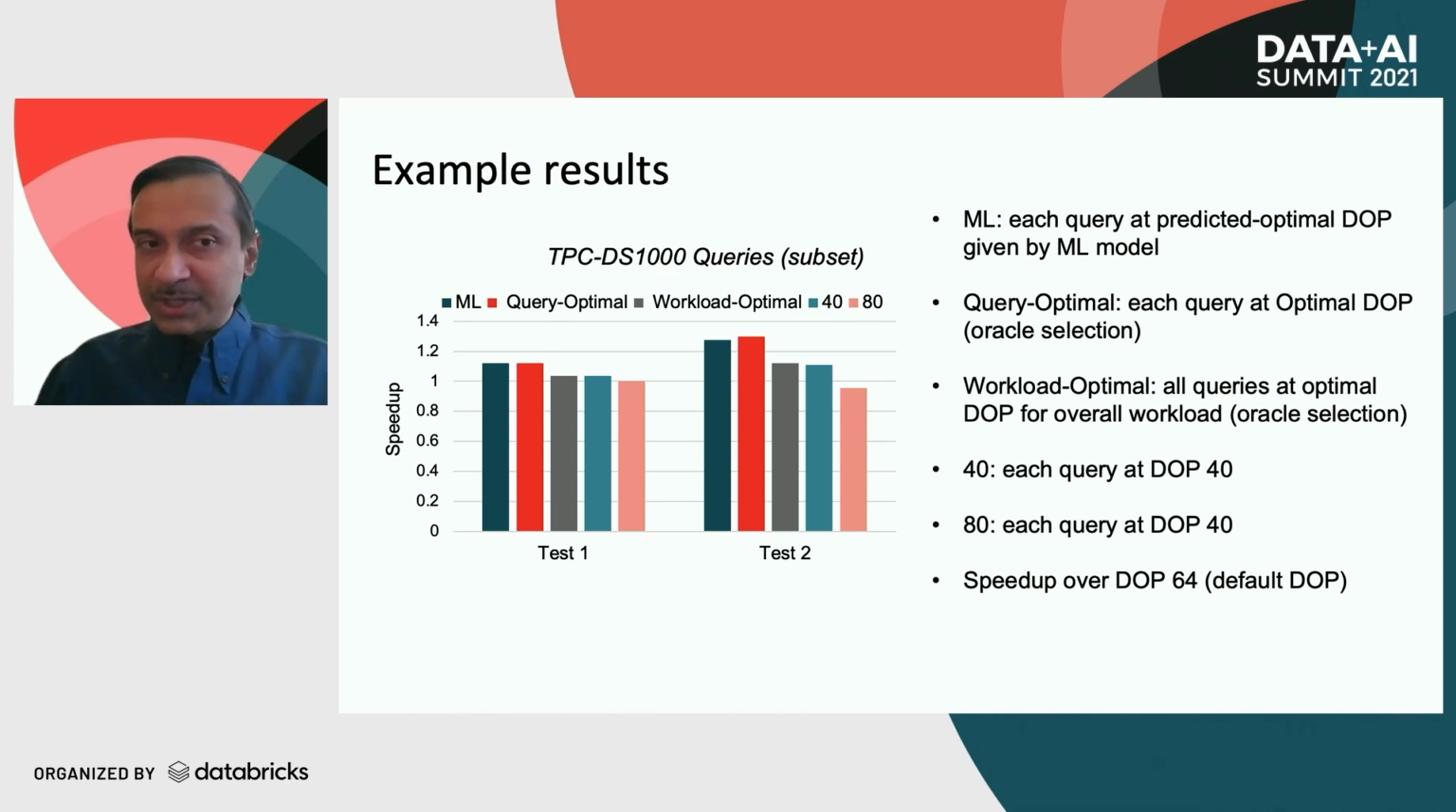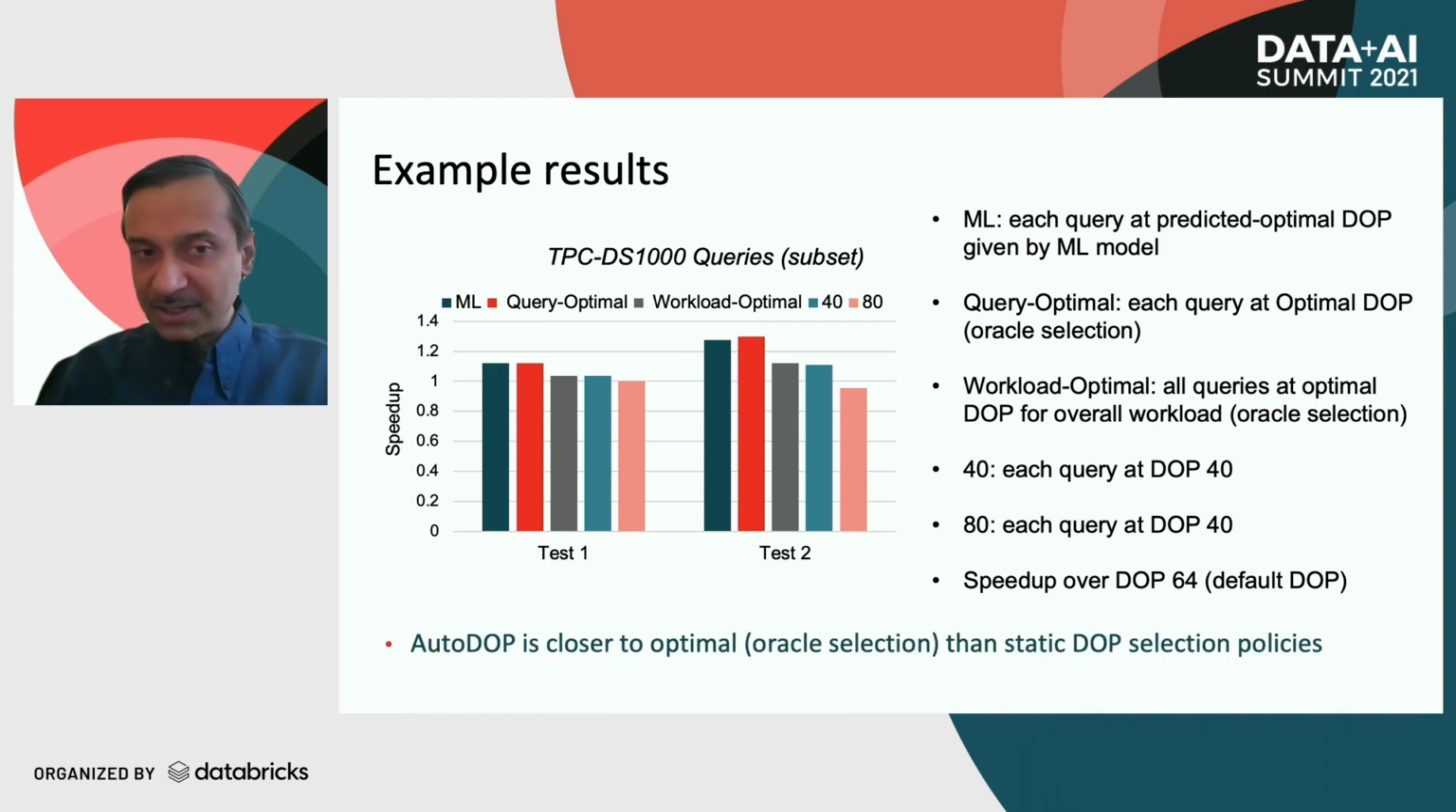So the first series, which shows ML, is actually from the AutoDOP predictions, and we can see that with those values, we can get speedups that are closer to the query optimal policies than with the static selection policies.